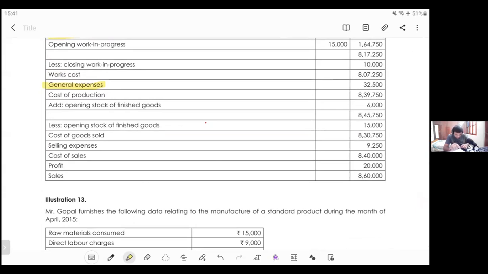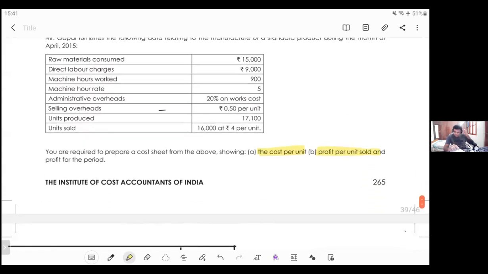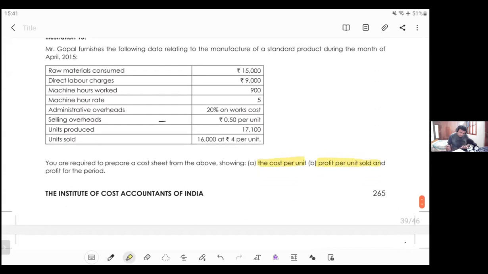Okay. Next. Illustration number 13. Raw material consumed. Directly he gave. Direct labor charges, machine hours worked and machine hour rate. This is called as concept of absorption, which you learn in your CMA Inter or CMA Final. Both the places exhaustively used.